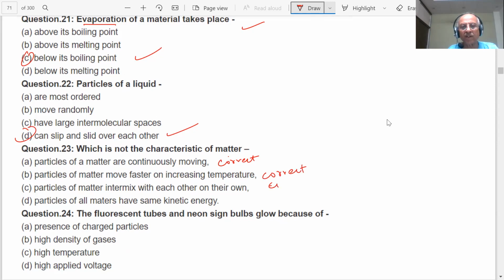They intermix, we have seen the intermixing. Particles have same kinetic energy? How can they all have the same kinetic energy? That is not correct. Wrong. So our answer will be D.